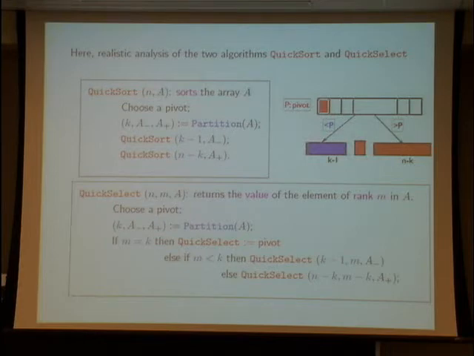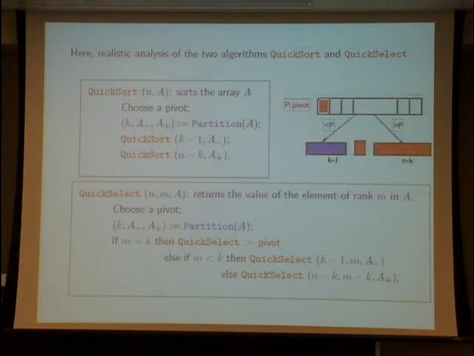So it is the same framework. You have a pivot, and depending on the definite place of the pivot with respect to the rank of the value that you look for, there are three possibilities. You have finished, or you continue on one of the two subarrays. So now there is only one recursive call.